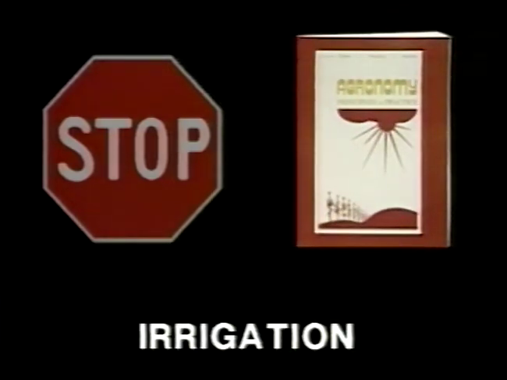The next section for study is irrigation. You should now stop the VCR and study this section in your text. Then return to the VCR for further tutoring.